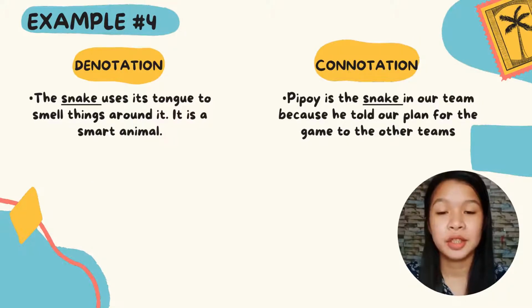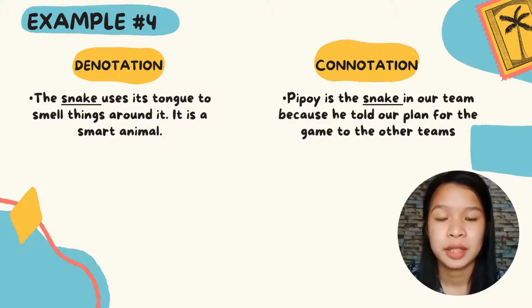Next, denotation. The snake uses its tongue to smell things around it. It is a smart animal. Connotation. Pipa is the snake in our team because he told our plan for the game to the other teams.